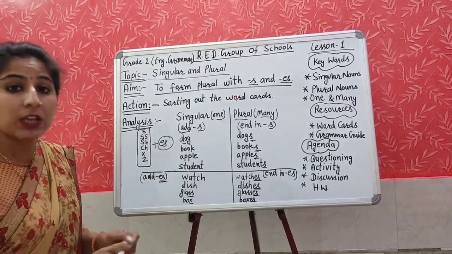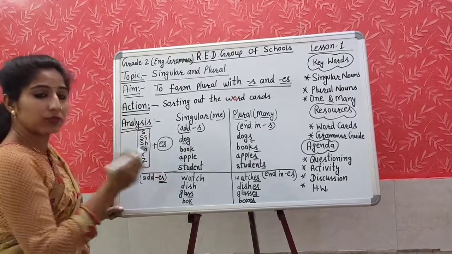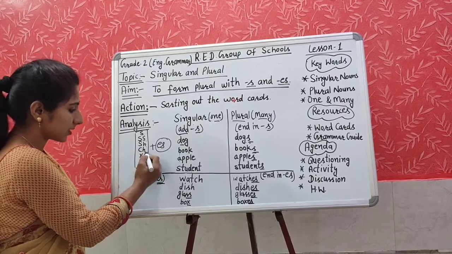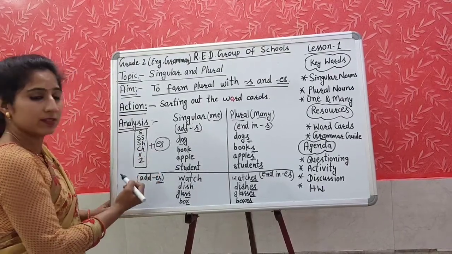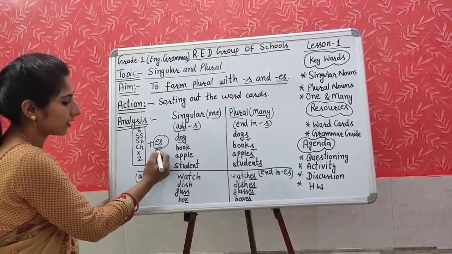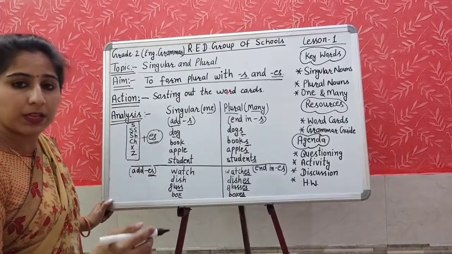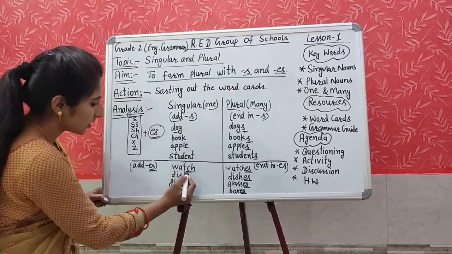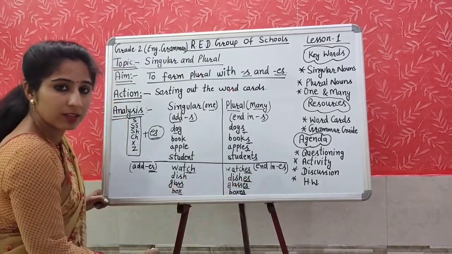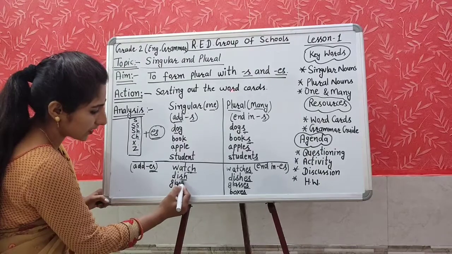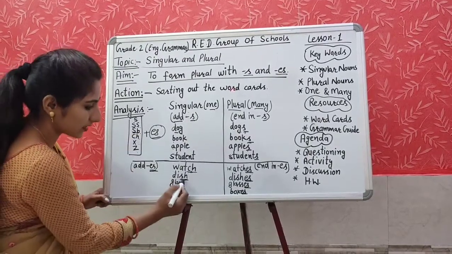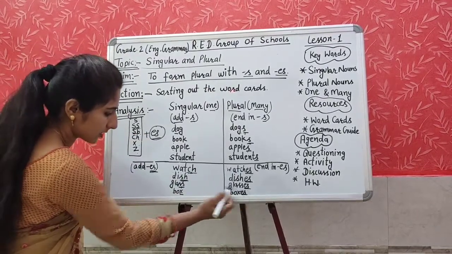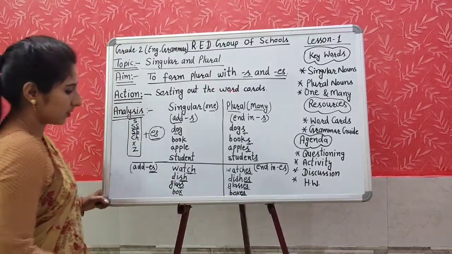If the ending letter is S, double S, SH, CH, X, Z, then we add ES to make plural, to make the many. Watch, the ending is CH. Here we have added ES. Dish, SH is given here. Dishes. Glass, double S. Glasses. Box, boxes.